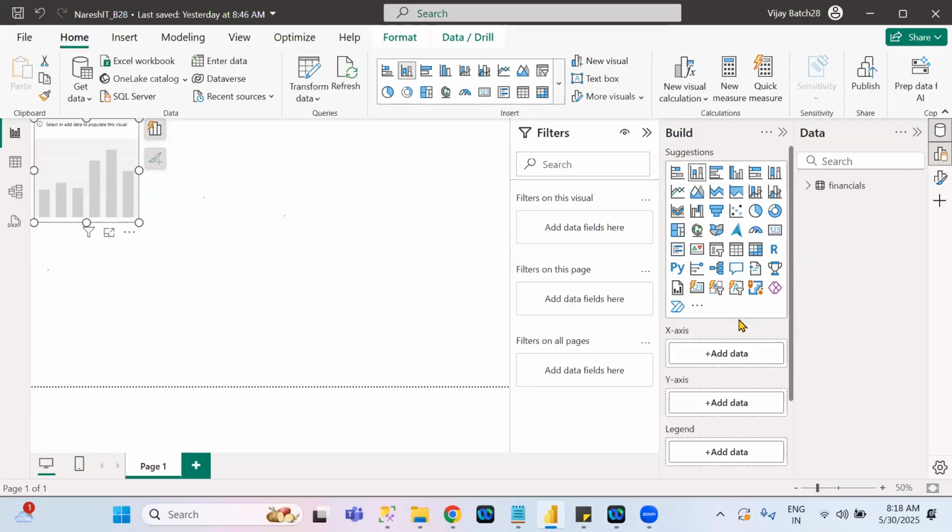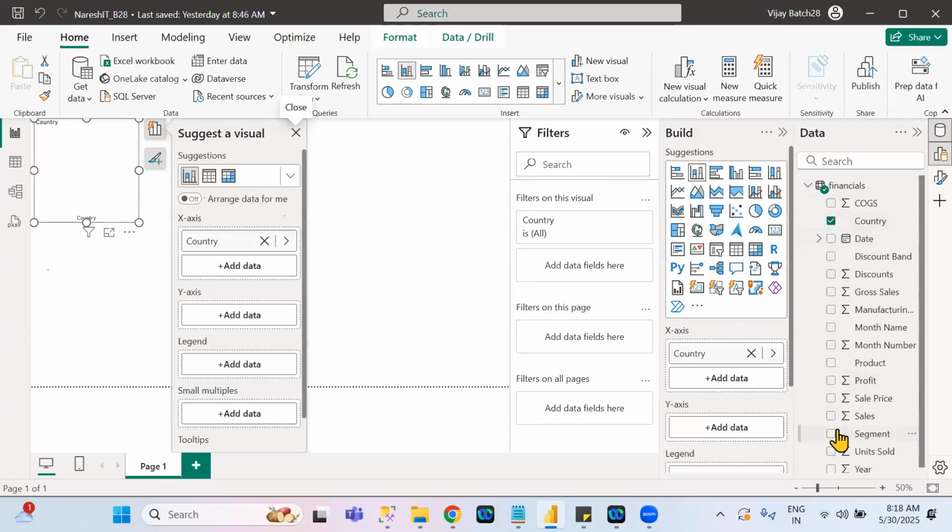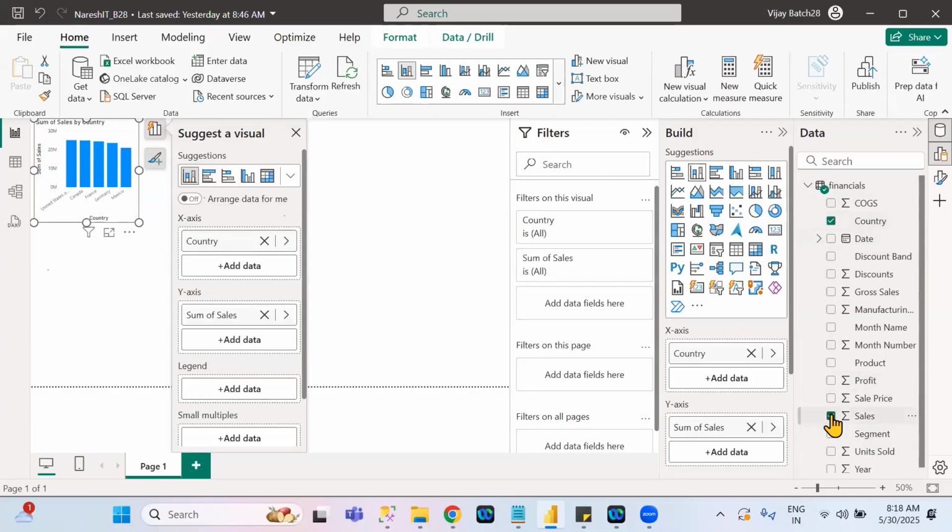Okay, so how to take it? See here, initially, this is a data set name. To take the columns, you have to expand this one. Then whichever columns are required, see here, suppose country, and the next one is sales. Just by selecting the columns, a visual is automatically created.